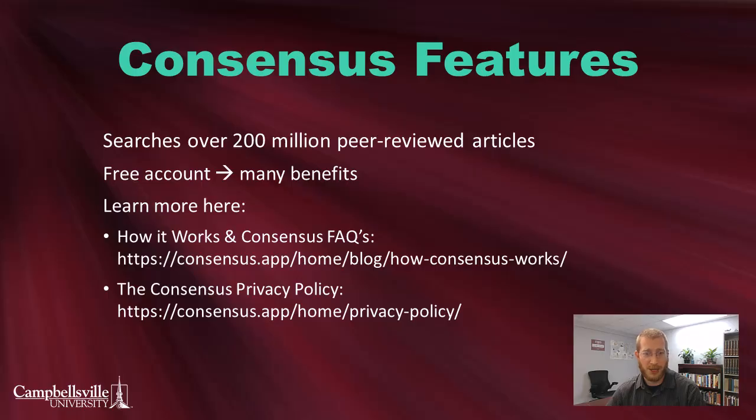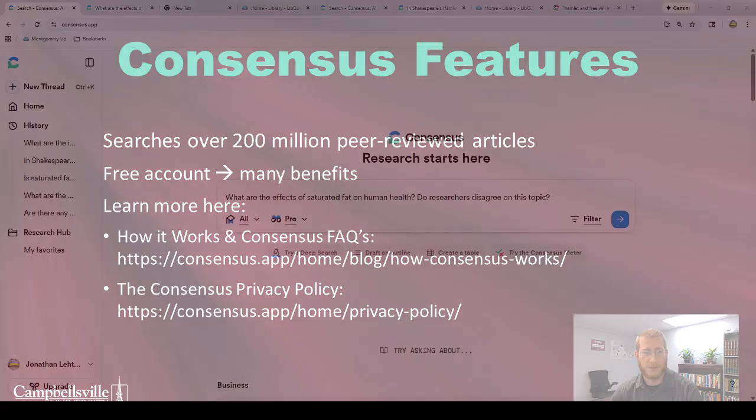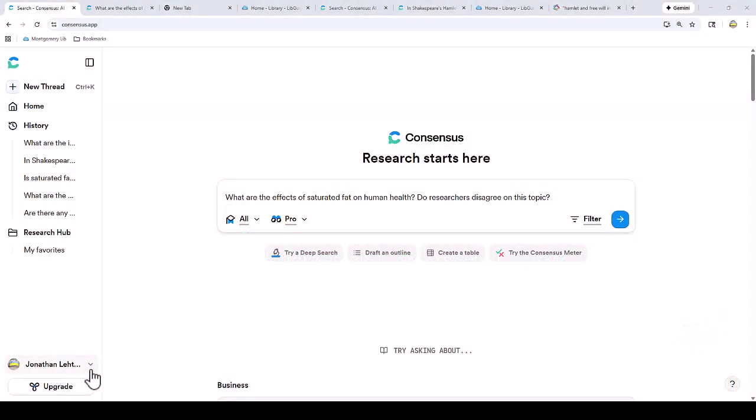Unlike general-purpose chatbots such as Gemini or ChatGPT, Consensus is specifically designed to search a corpus of over 200 million peer-reviewed articles. As a result, Consensus does not hallucinate sources the way chatbots do, but the company does acknowledge that Consensus AI summaries can have mistakes due to misreading the sources it finds. So before creating an account with Consensus, I encourage you to read through the following How It Works page and their privacy policy to make sure you understand the strengths and limitations and the ways that it stores your personal information. So let's get started by typing a prompt into Consensus.